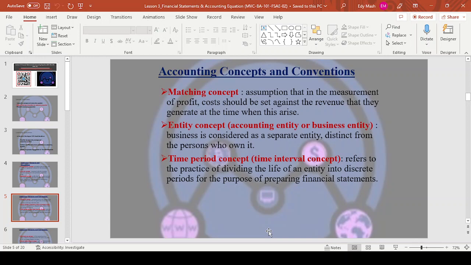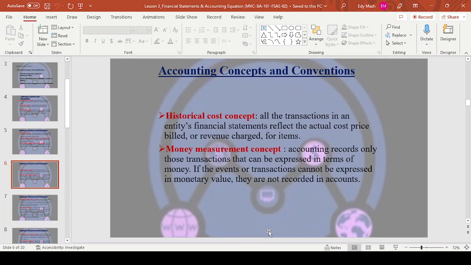All right. And then we have the historical cost concept. All the transactions in an entity's financial statement reflect the actual cost price billed or revenue charged for the items. These things need to have records like the receipts, bills, and invoices. You don't just guess a number in the financial statements. It needs to be backed by source documents.